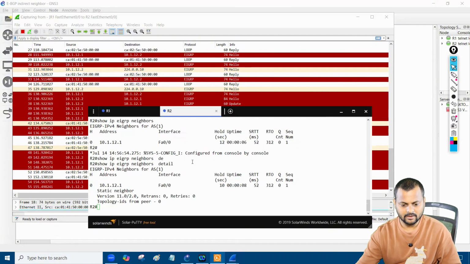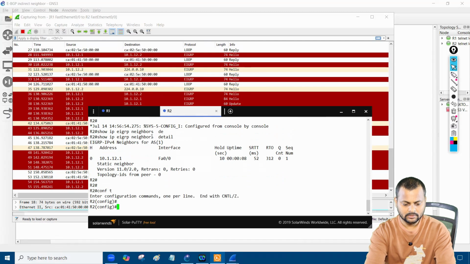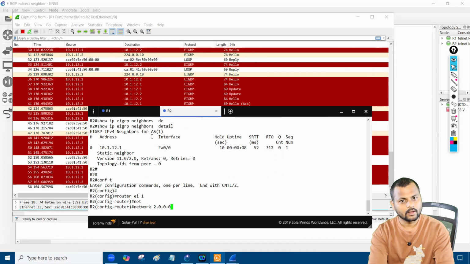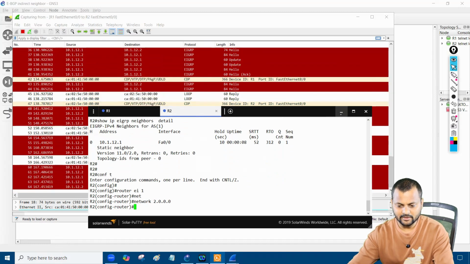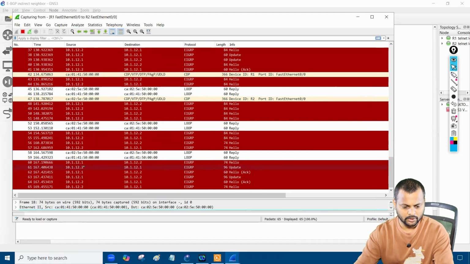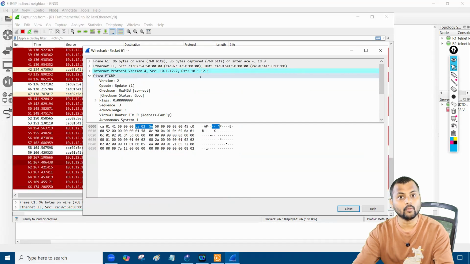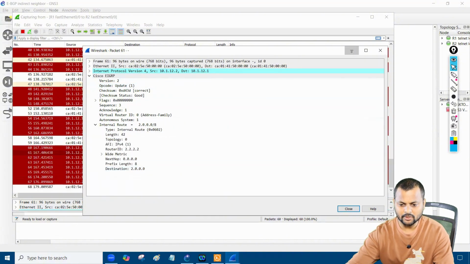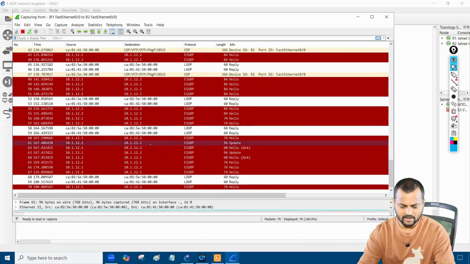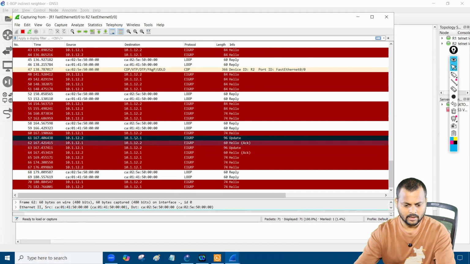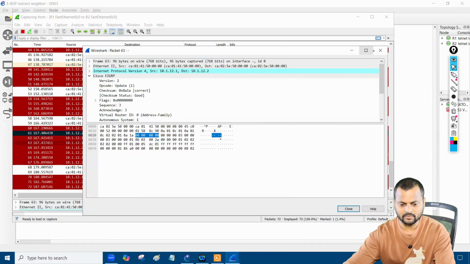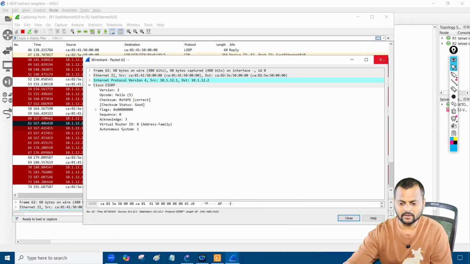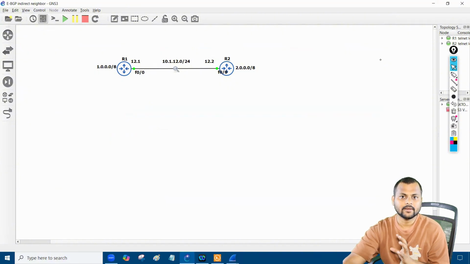Now, I even want to exchange a route. For example, under router EIGRP, I'm going to advertise my 2.0.0 prefix, which is my loopback, and send this update. What you see now is 12.2 sending the update to 12.1. It's a unicast update, and it carries routing information. Same thing, of course, the acknowledgement is unicast too. That's a pure unicast packet. So that's how you can configure the EIGRP static neighborship.